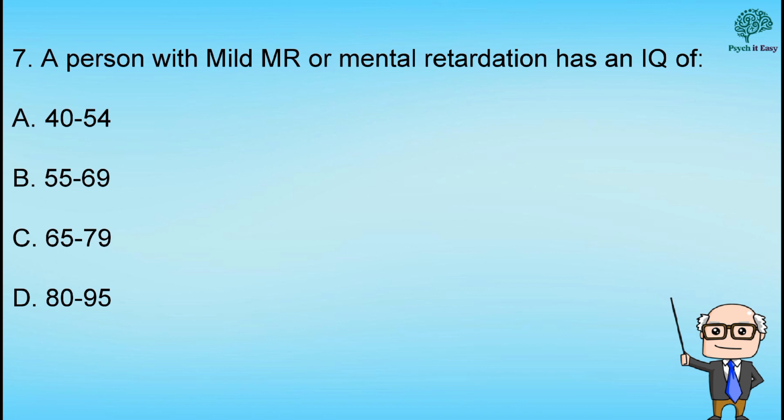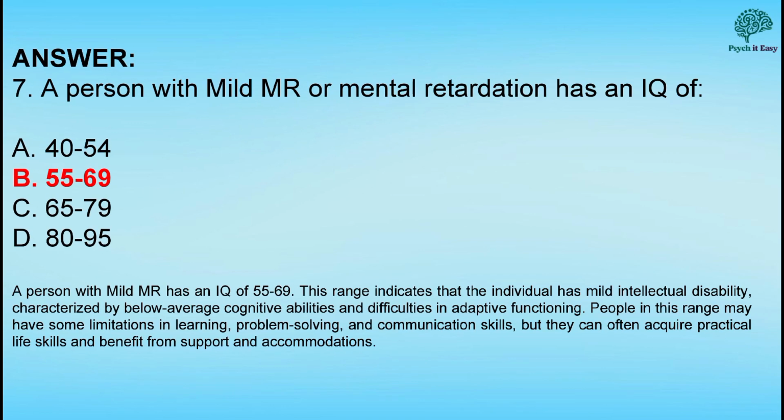Number 7. A person with mild MR or mental retardation has an IQ of... And the correct answer is letter B, 55 to 69. People in this range may have some limitations in learning, problem solving, and communication skills, but they can often acquire practical life skills and benefit from support and accommodations.